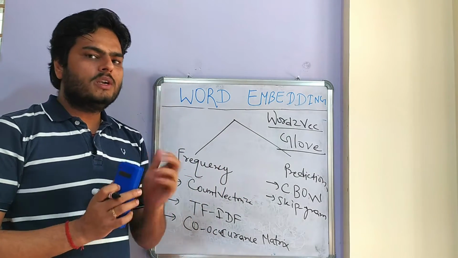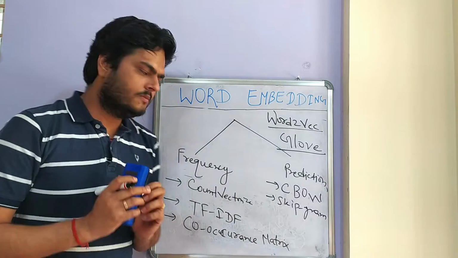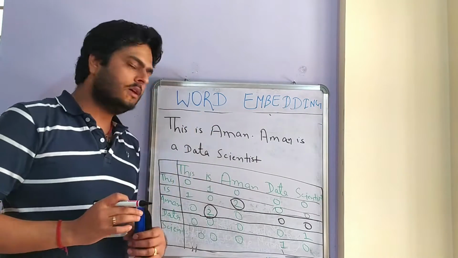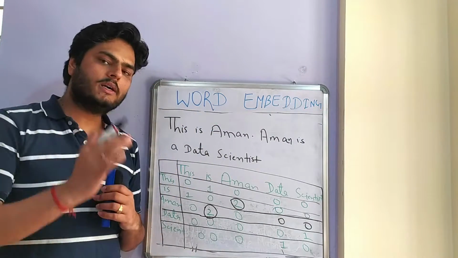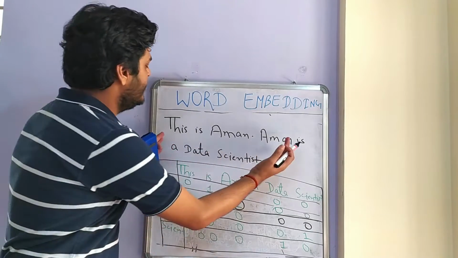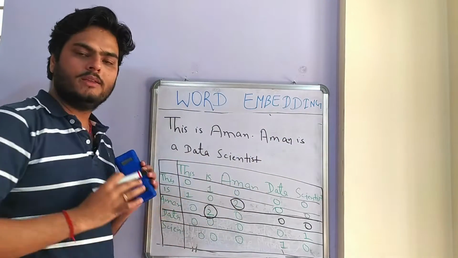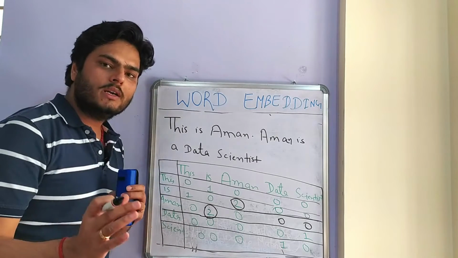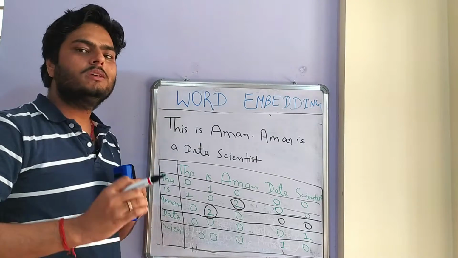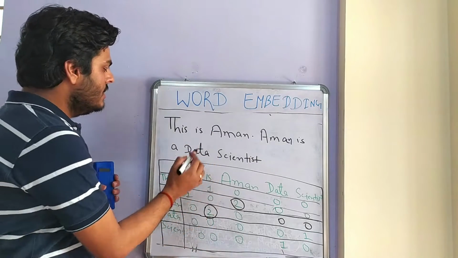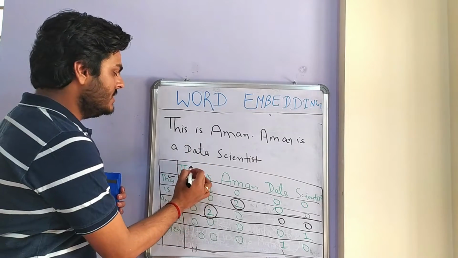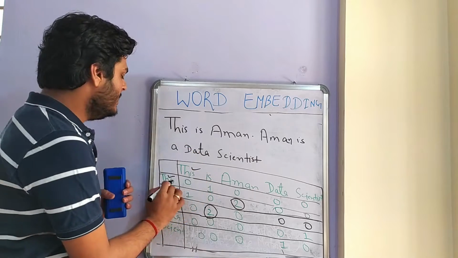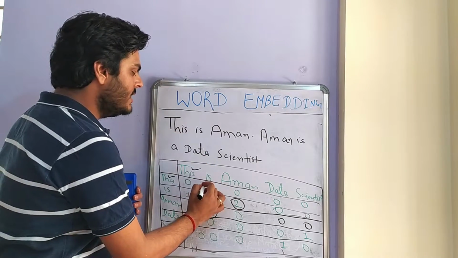So what is a co-occurrence matrix in the first place? What you see here is a co-occurrence matrix. We have a sentence, this is Aman, Aman is a data scientist. The idea here is the co-occurrence of each word with each other. For example, how many times does this occur with this? 0 times. How many times does this occur with is? 1 time.